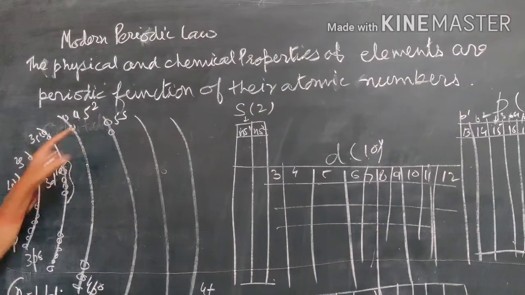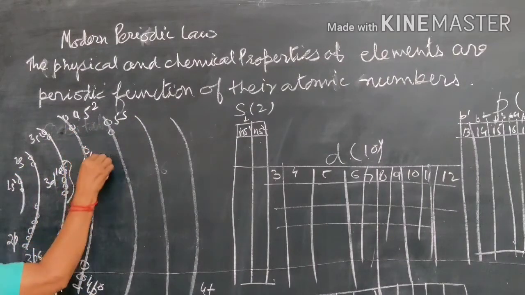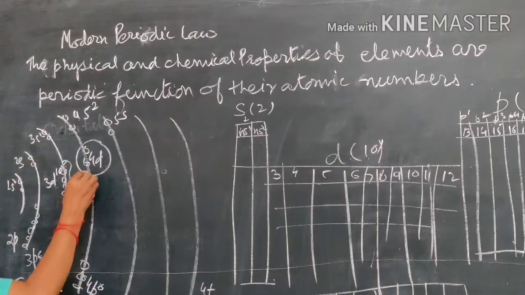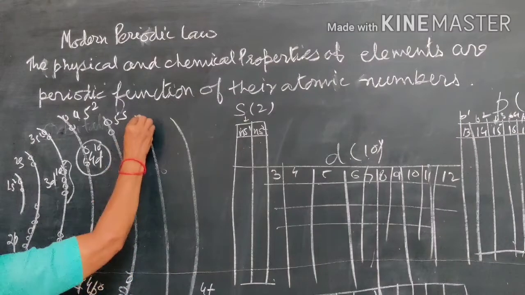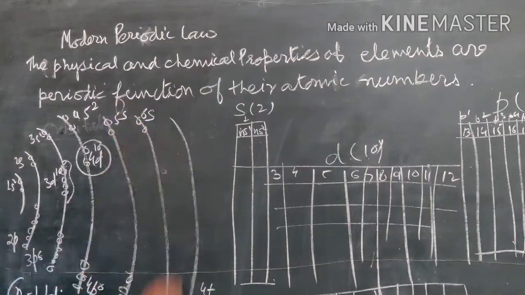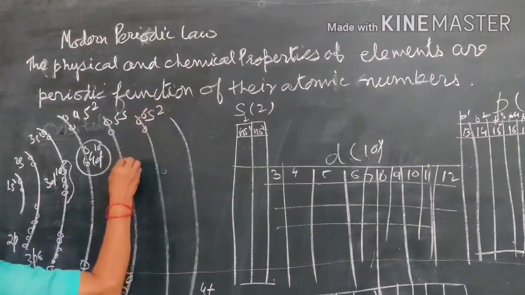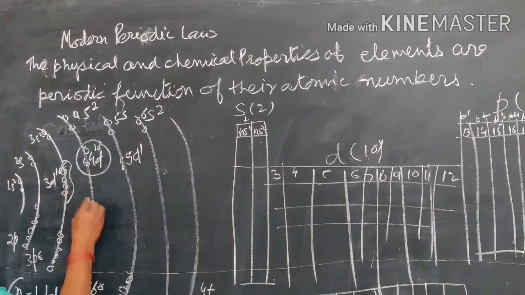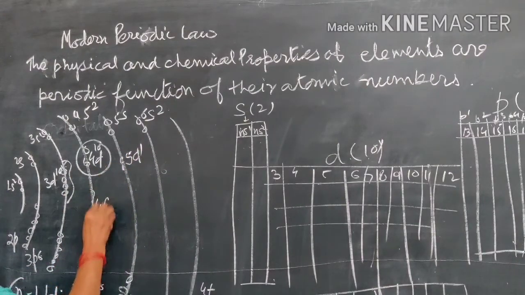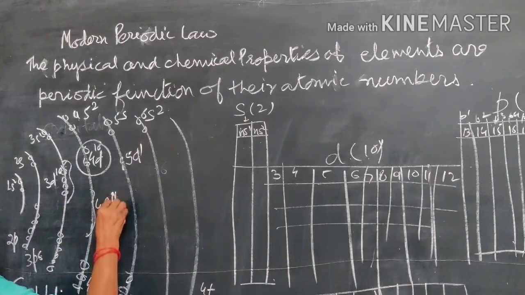And after 5s, there is the filling of 4d. 10 electrons will be filled here. And after these 10 electrons, the electron will go into the 5p. Filling of the 5p will be there. And after the 5p, there is the starting of the 6s. 2 electrons will go here. Then 1 electron will go into the 5d. And afterward, there is the filling of 4f orbital, that is, 14 electrons will be filled.